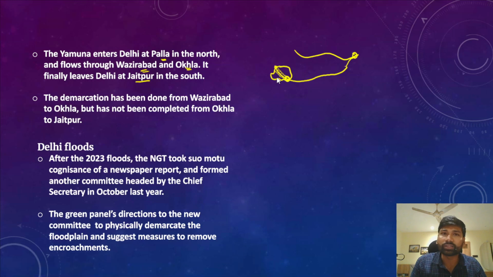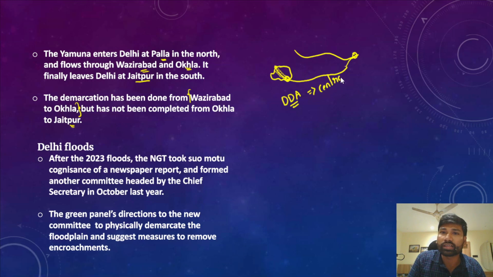However, the officials have been claiming that the demarcation has been done from Wazirabad to Okhla, but it has not been completed from Okhla to Jaitpur. The major reason for not completing the demarcation was that the actual responsibility for demarcation of the floodplain was given to the Delhi Development Authority, which is under the central government.